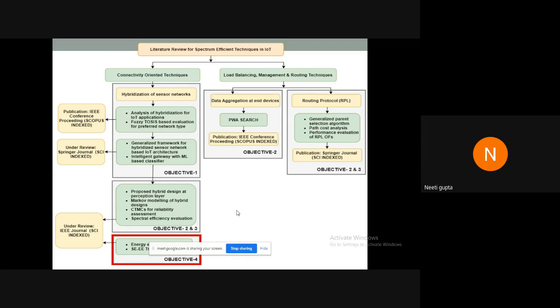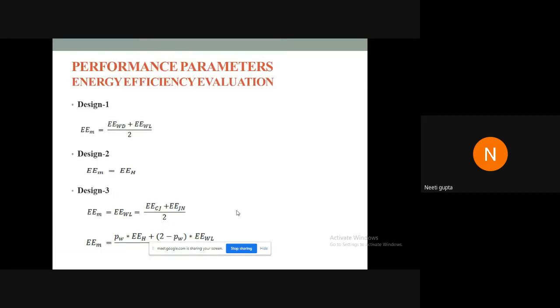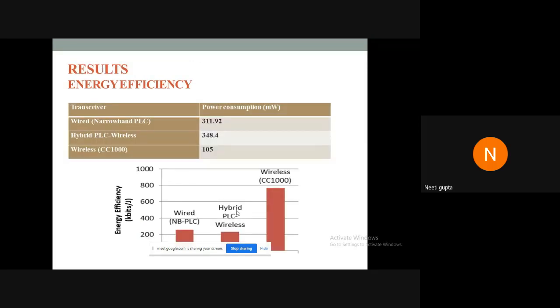Then moving on to objective 4, the objective was to evaluate the energy efficiency of the proposed technique and to see the spectral efficiency and energy efficiency trade-off. So for these three designs, we also evaluated the energy efficiency. For energy efficiency evaluation, we considered the power consumption results of the hybrid transceivers. The completely wired transceiver for narrowband PLC was considered, for which the power consumption is 311.92 milliwatts. For hybrid PLC wireless and for completely wireless transceiver, we checked these power consumptions.